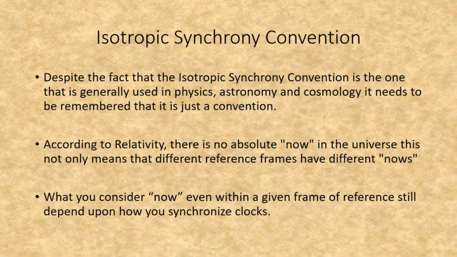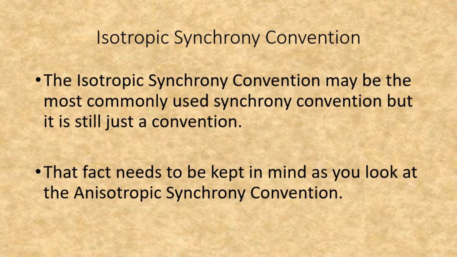Despite the fact that the isotropic synchrony convention is the one that is generally used in physics, astronomy, and cosmology, it needs to be remembered that it is just a convention. According to relativity, there is no absolute now in the universe. This not only means that different reference frames have different nows, but what you consider now, even within a given reference frame, still depends upon how you synchronize clocks. The isotropic synchrony convention may be the most commonly used synchrony convention, but it is still just a convention. That fact needs to be kept in mind as you look at the anisotropic synchrony convention.